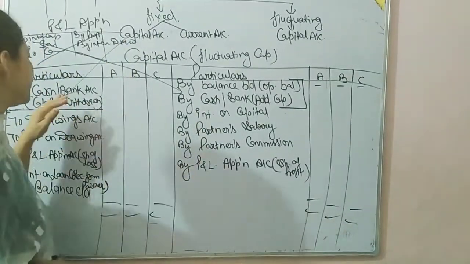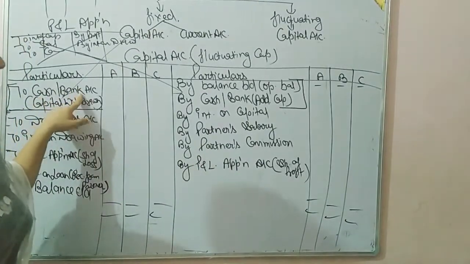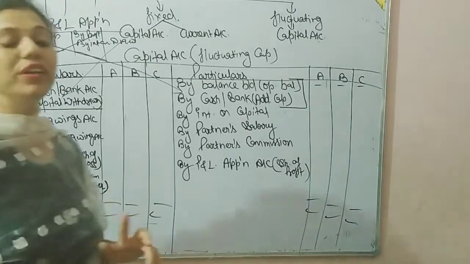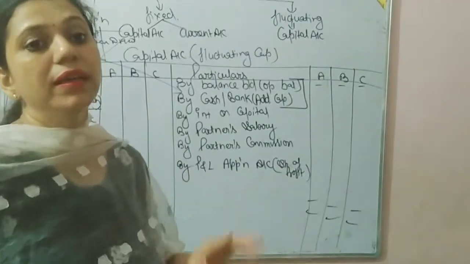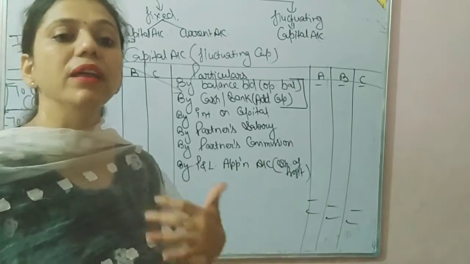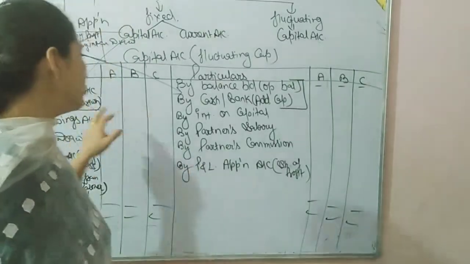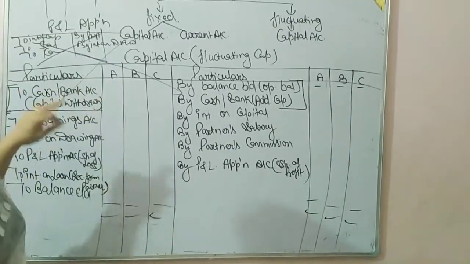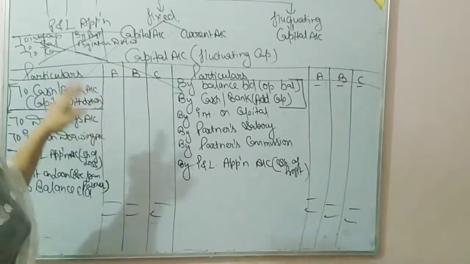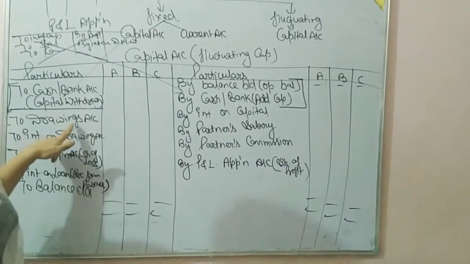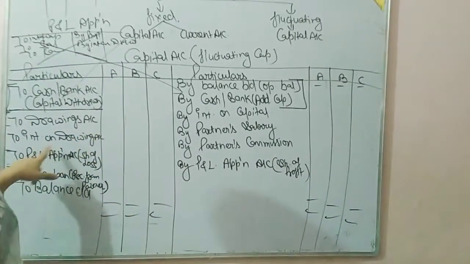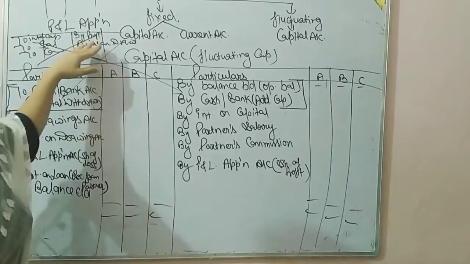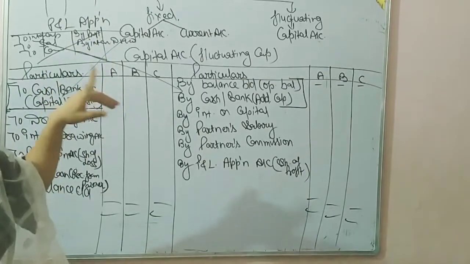Next we have to cash and bank account. When we discussed interest on capital, we had a point that a partner withdrew their capital. If a partner withdrew their capital, then it goes to cash or bank account. Drawing is a separate thing from capital withdrawn. So if drawing is there, then drawing, then interest on drawing. Keep in mind that drawing is not transferred in P&L appropriation. It is only transferred to the capital account.